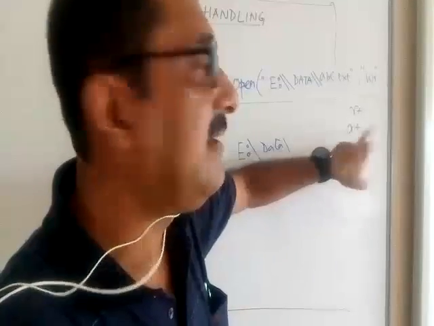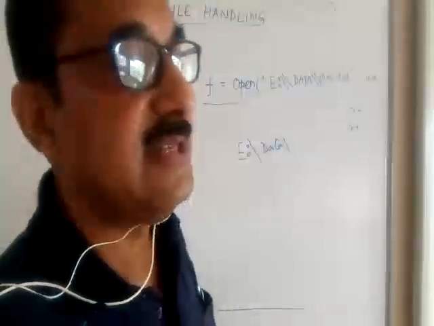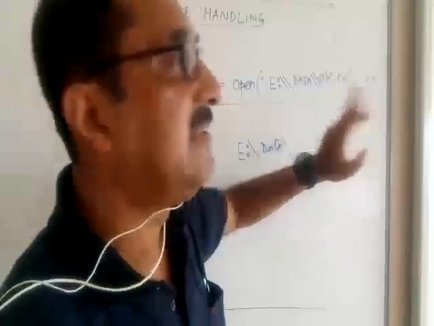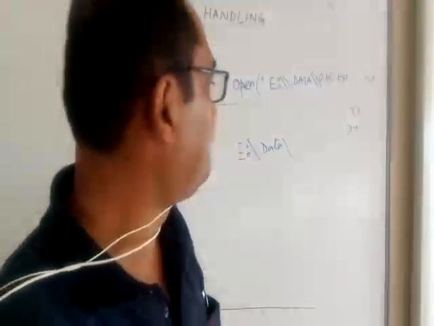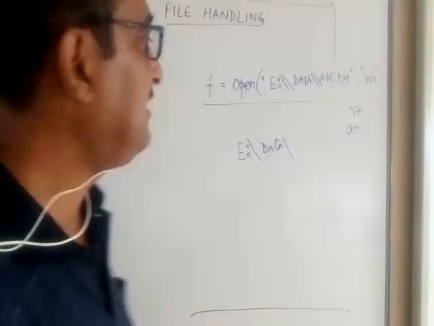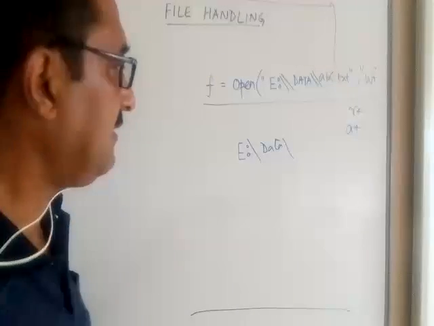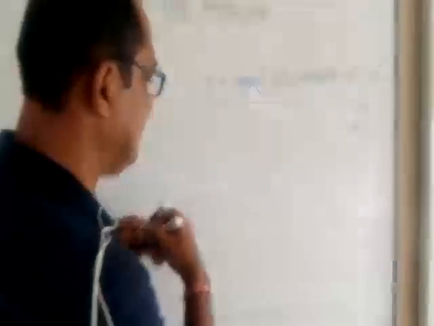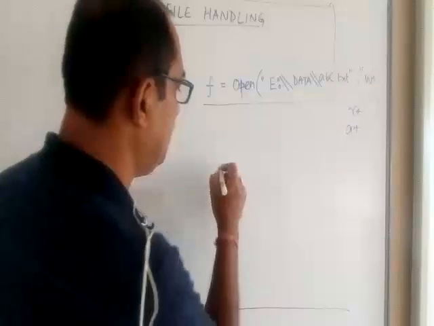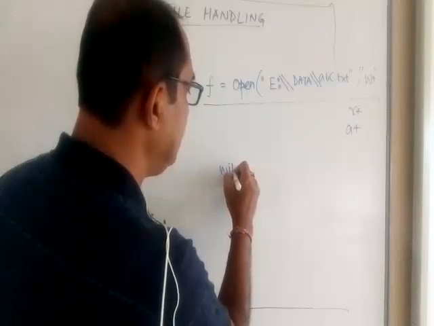And if you write R plus, that means you want to read from the file, and this plus signifies you can write also at the same time. This topic we will discuss later. And A plus: appending means adding something to the existing data, so with plus you will be able to read also.